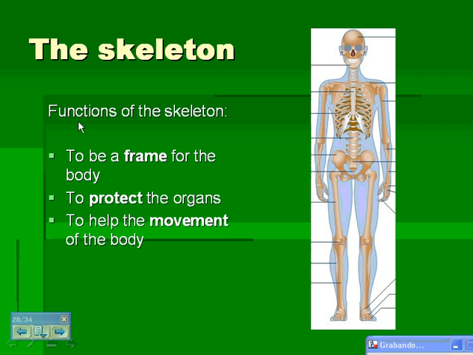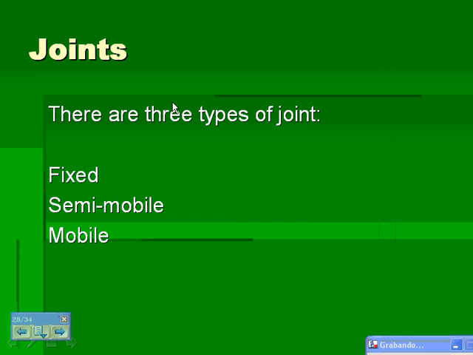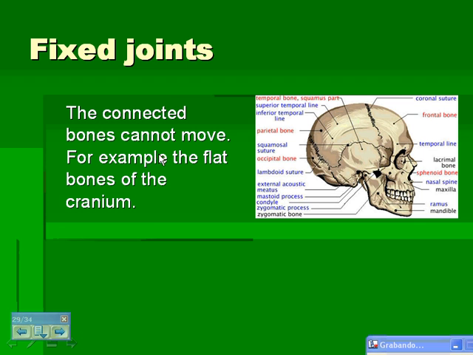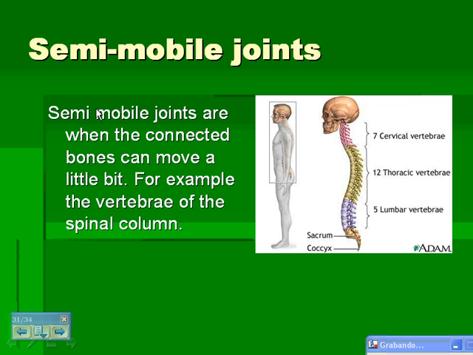The skeleton. There are three main functions of the skeleton: to be a frame for the body, to protect the organs, and to help the movement of the body. Joints. There are three types of joint: fixed, semi-mobile, and mobile. Fixed joints are connected bones that cannot move, for example, the flat bones of the cranium. Semi-mobile joints are when the connected bones can move a little bit, for example, the vertebrae of the spinal column.